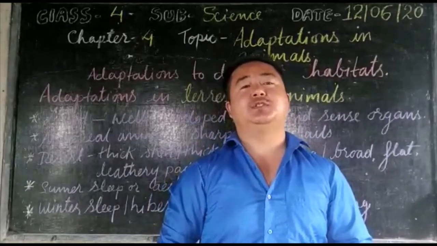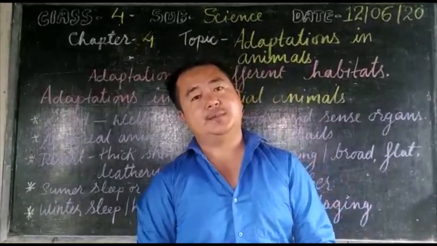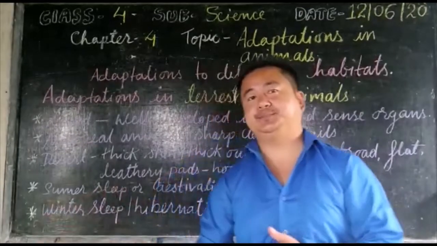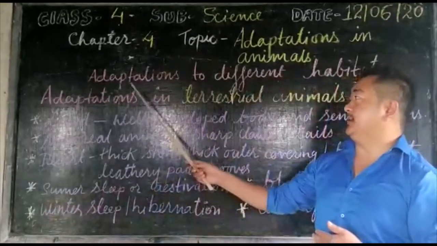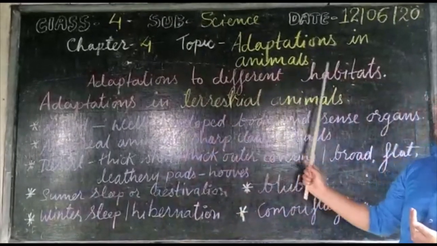Those animals which can fly are known as aerial animals. So today, continuing the same topic, it is adaptation to the different habitats.